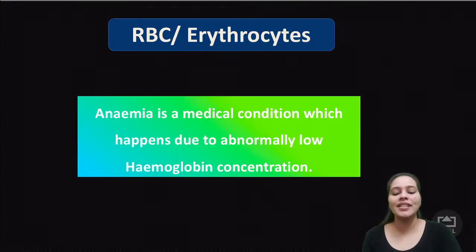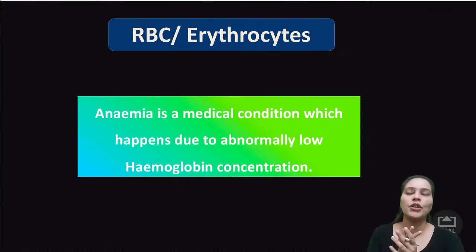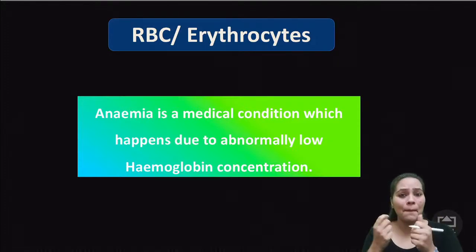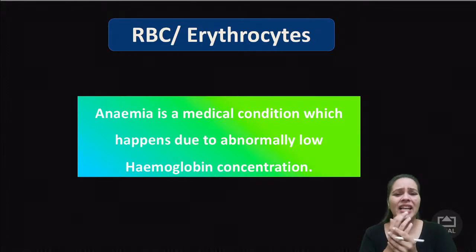Let's move forward. Anemia is a medical condition which happens due to abnormally low hemoglobin concentration. जब आपकी body में hemoglobin का level कम हो जाता है, then anemia can occur, and you must have heard about it or you must have seen it. कई लोग they start looking pale yellow in color. बहुत yellowish सा हो जाता है, red color का कुछ नहीं दिखता है.